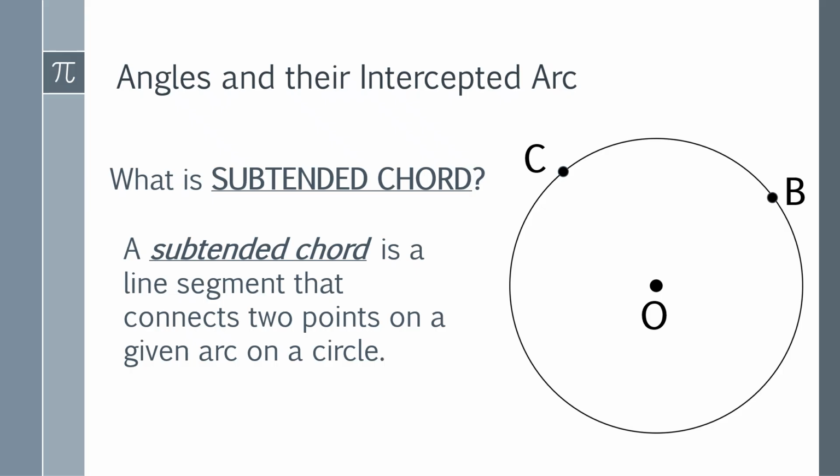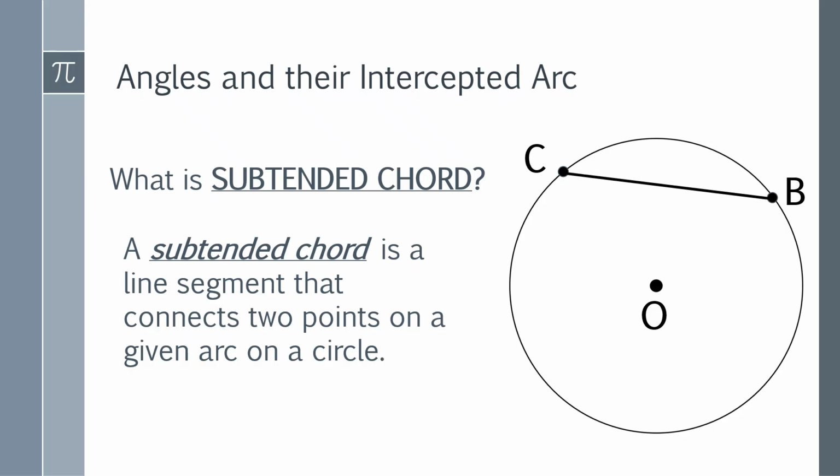Not only is CB an arc, but we can also connect C and B through a straight line, like this.